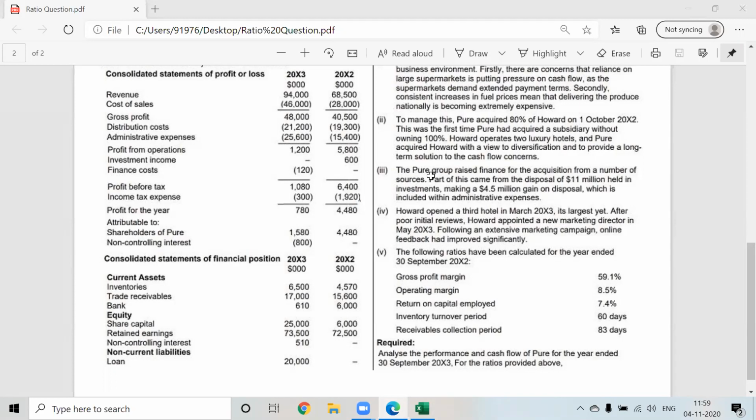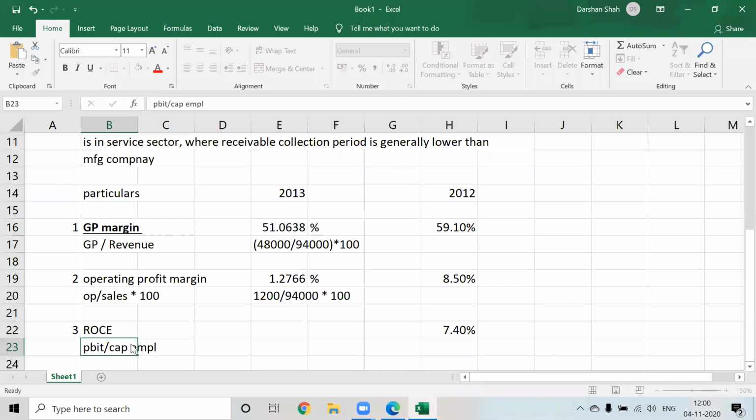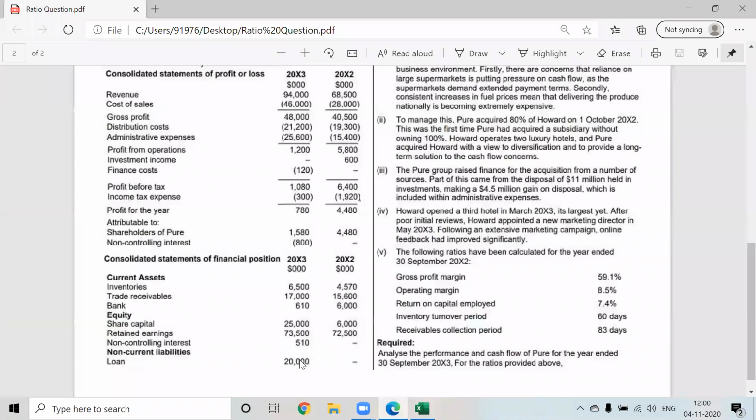So ROCE is again PBIT, profit from operations, divided by capital employed. How much is the capital employed? They have given equity share capital 25,000, retained earnings 73,500, NCI 510, and loan is 20,000. So what else should we take, guys? Should we take this 510 in capital employed?